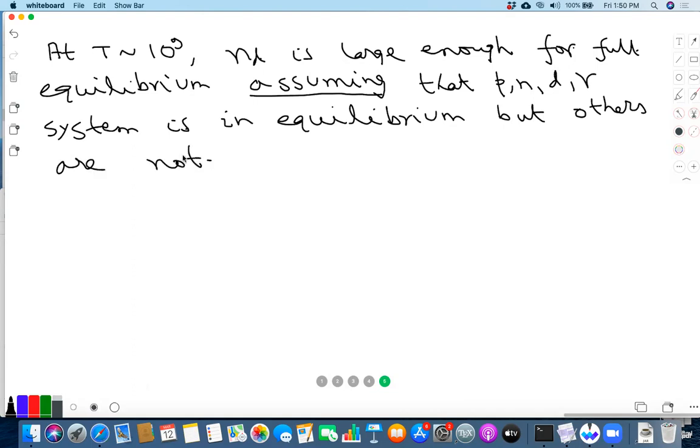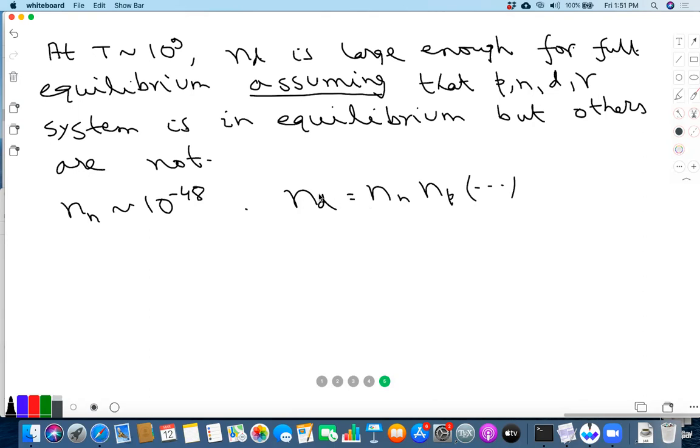Okay. So this is important because when we assume that the P and D gamma system is in equilibrium, right, we got some value of ND. But if we assume that the P and D gamma together with the helium-3, hydrogen-3 and helium-4 are in equilibrium, then the value of ND that we get in equilibrium is very, very tiny, right? And it's very, very tiny because you remember that we found that NN is of order 10 to the minus 48. And ND has this factor of NN times NP times other things. Right? So because of this 10 to the minus 48, basically everything becomes very, very tiny. Okay, the equilibrium values of everything become very, very tiny except helium-4.